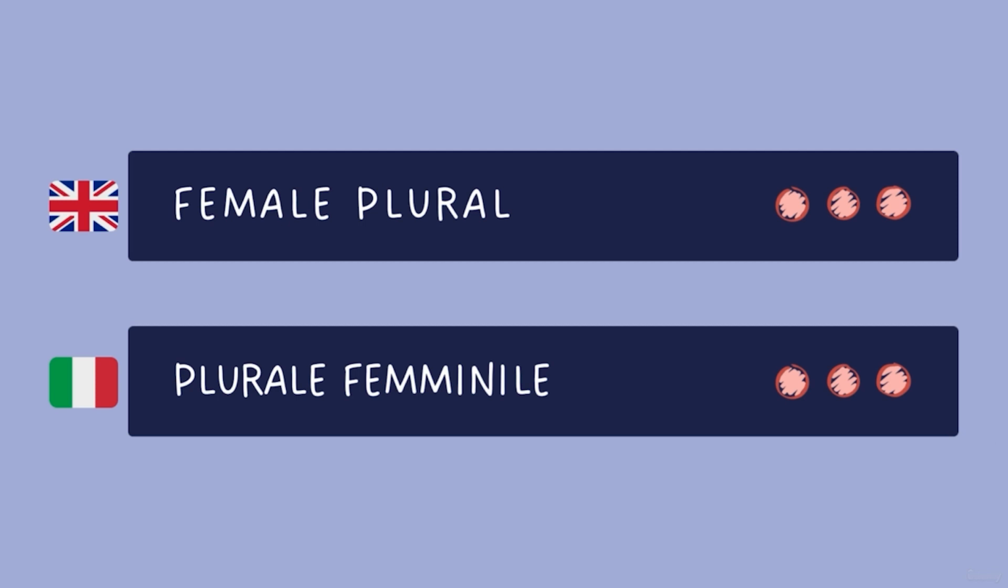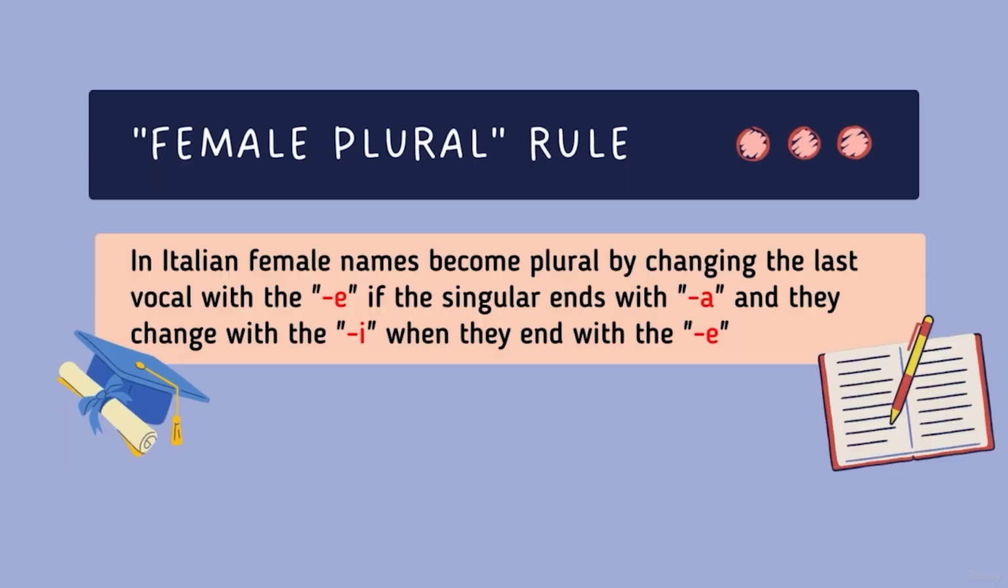So we have the female plural, or plurale femminile. The female plural rule says that in Italian, female nouns become plural by changing the last vowel to the vowel E if the singular ends with the A, and changing it to I when they end with the E.